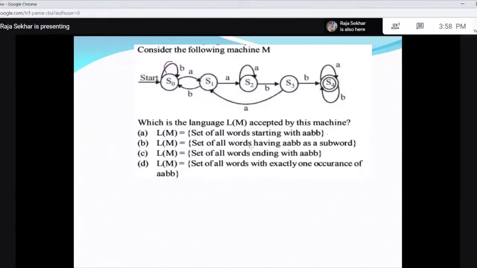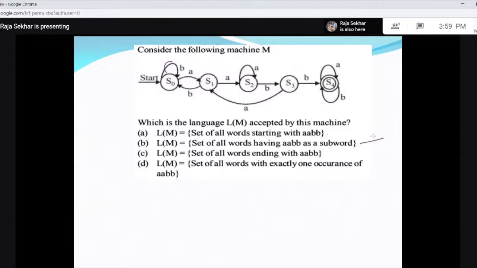Set of all words having A, B, B as a subword. Now A, B, B. When I see A, B, B, I'm coming to S4 and then I'm accepting anything. So as soon as I see A, B, B, I'm accepting.